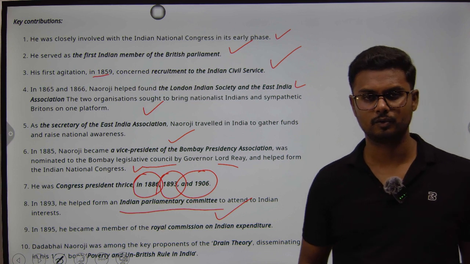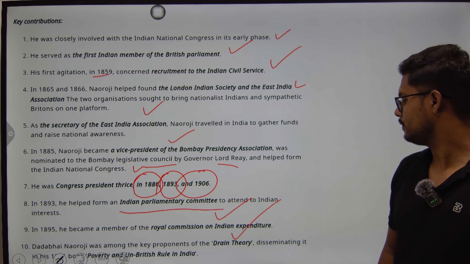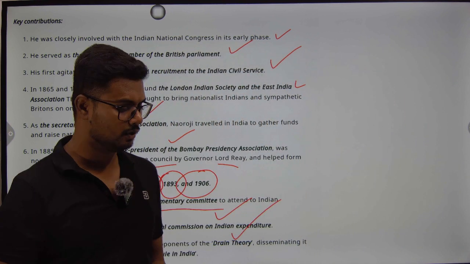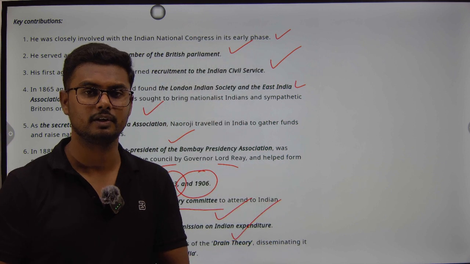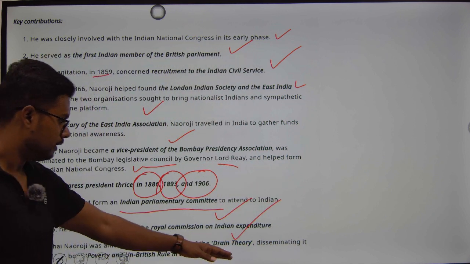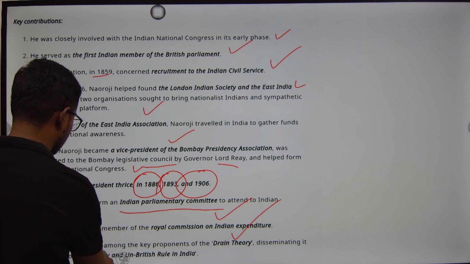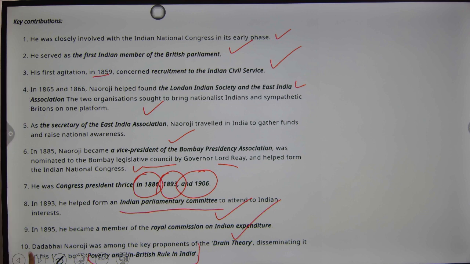He is famously known for his theory, which is called the drain of wealth theory, which disseminated the knowledge on how India was being looted by the British because of their greed. And he proposed this drain of wealth theory in his book, which is Poverty and Un-British Rule in India. Poverty and Un-British Rule in India.